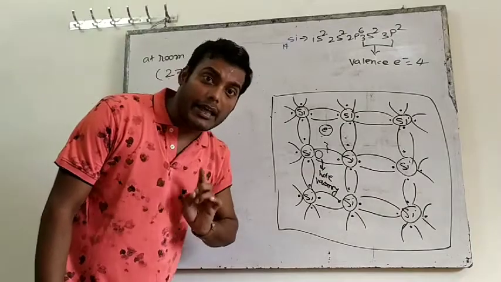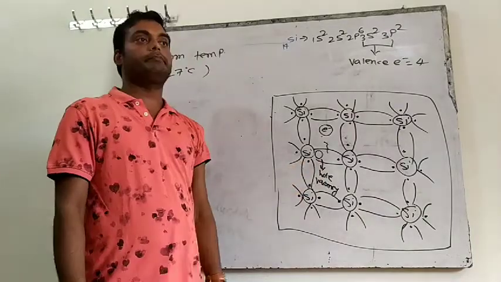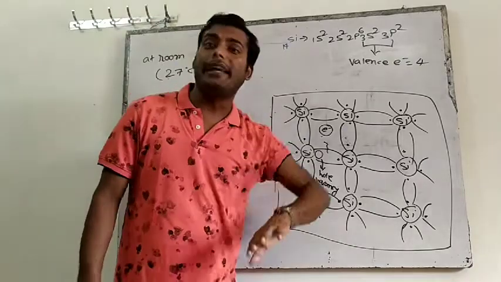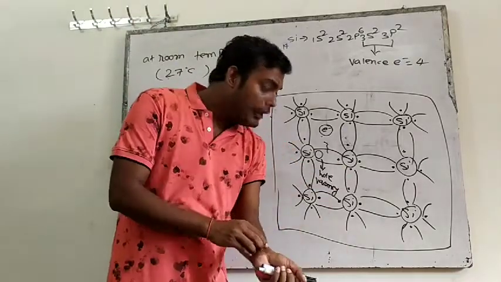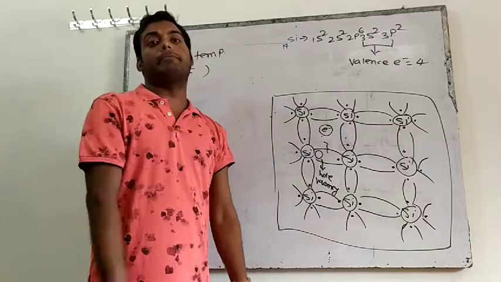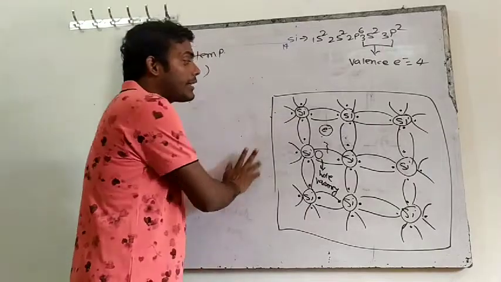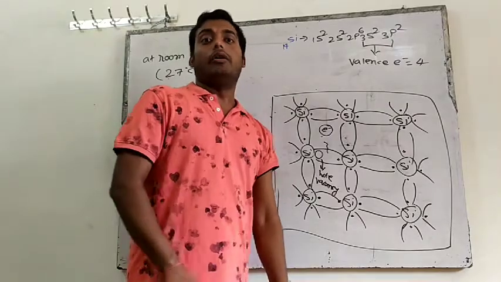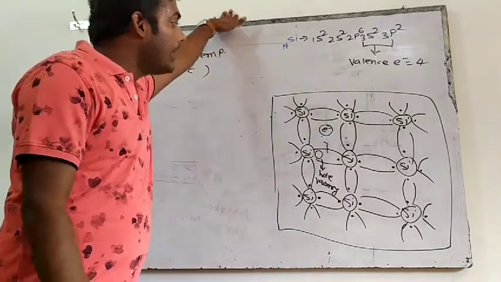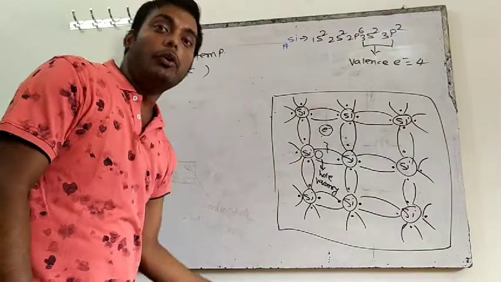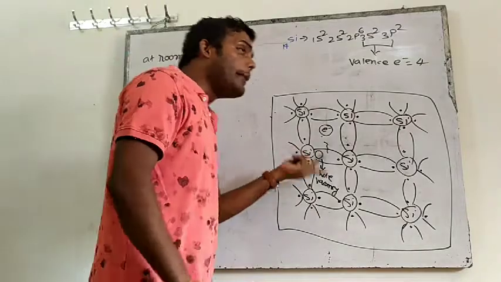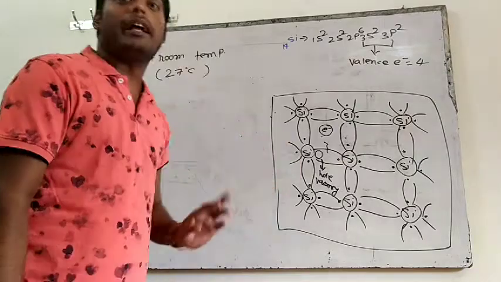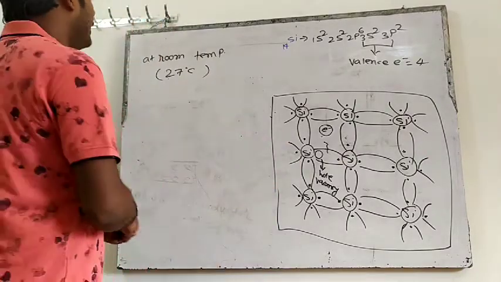Now here is an important concept of hole. In the current electricity chapter, only the electron was the charged particle. But in the semiconductor chapter we have two charged particles, one is electron and one is hole. Both will conduct current. So here the electron will make current, and the hole will also make current. Clear?